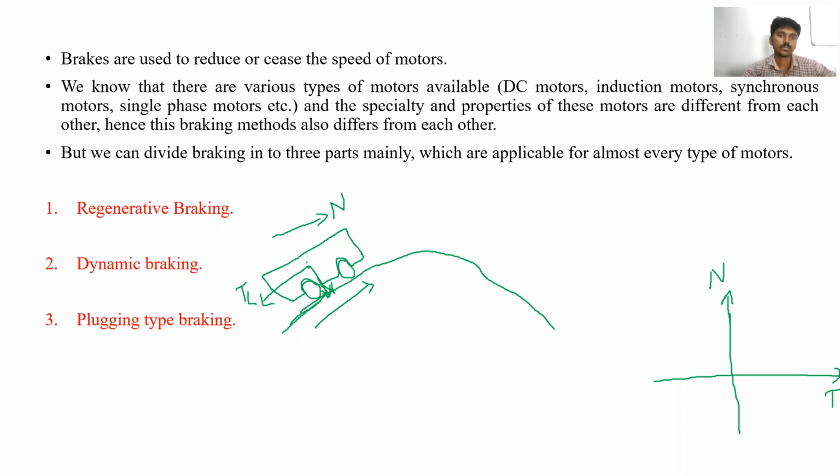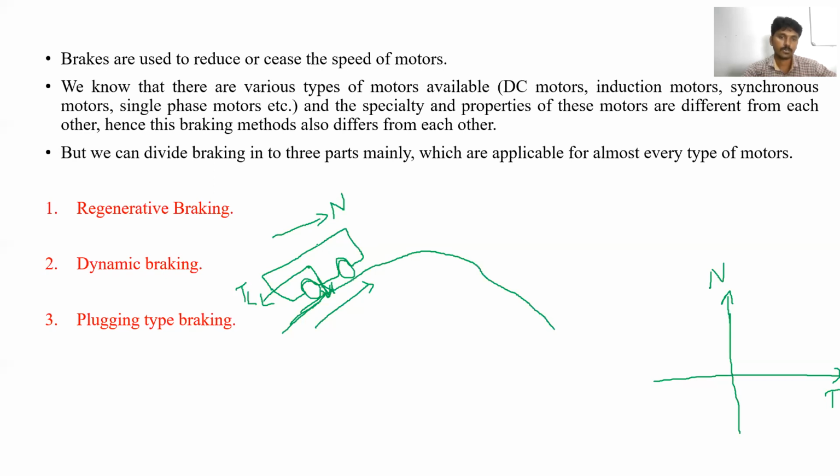Clear? So load torque in this direction means it is pulling downward. But in order to move this vehicle in the upward direction, the motor should produce torque exactly opposite to the load torque.